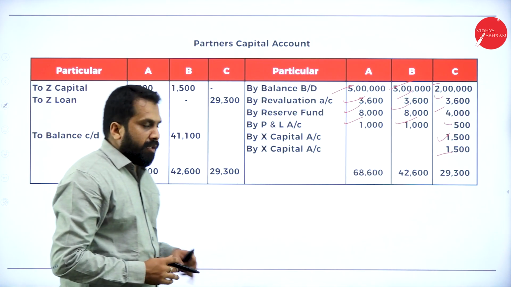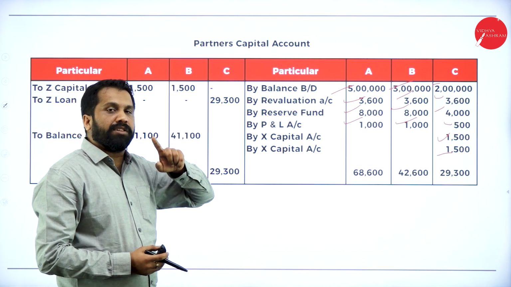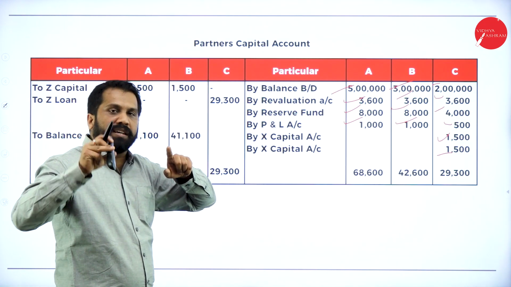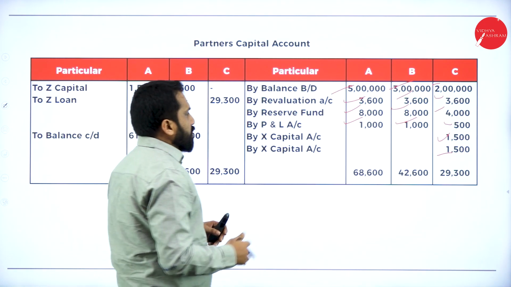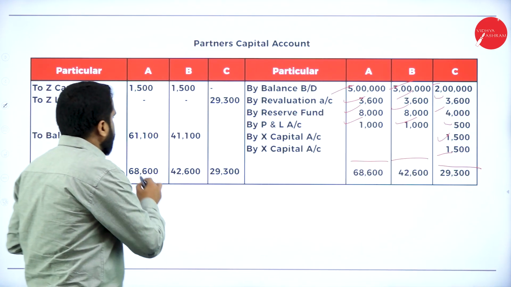Hope you are clear. I consider A, B, C because it is common, but in the examination you have to mention as per the question, X, Y, Z only. Now, what is the total? These are the totals. Write the same total here.